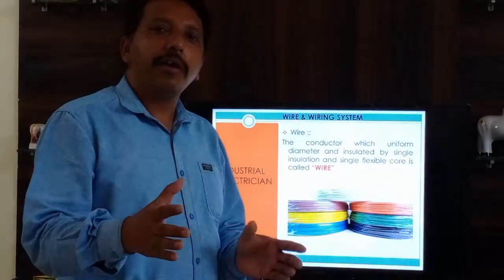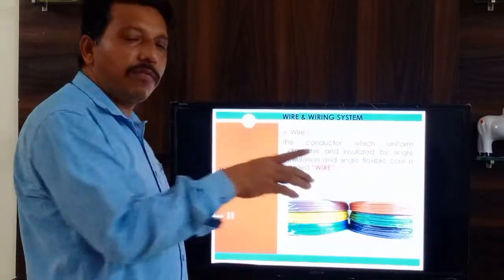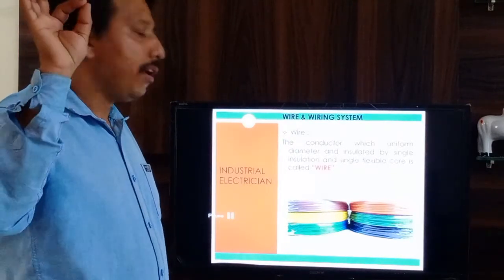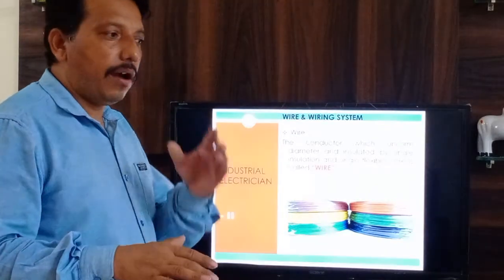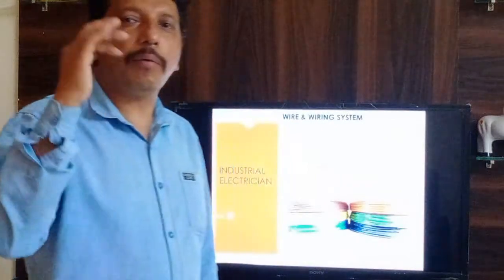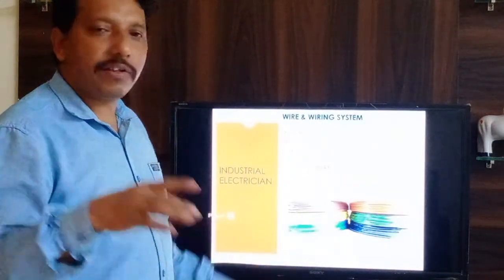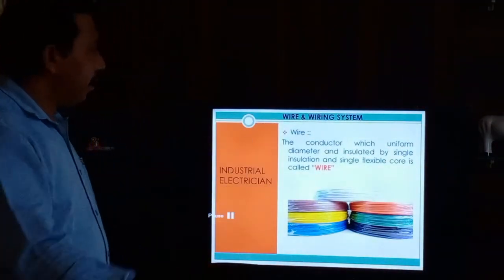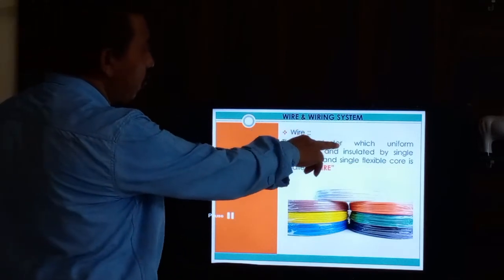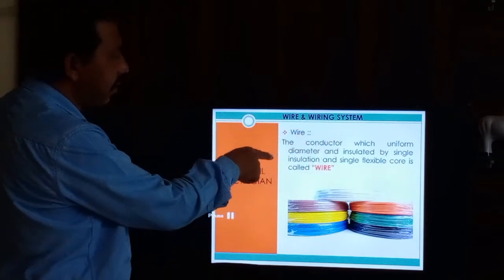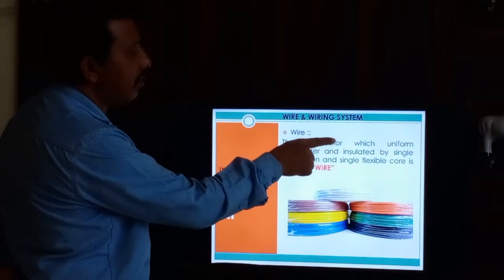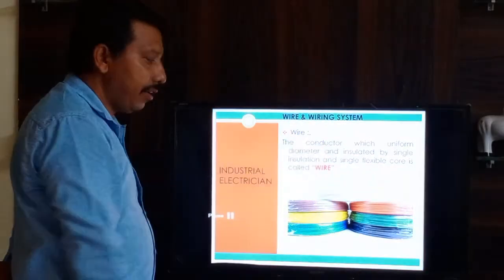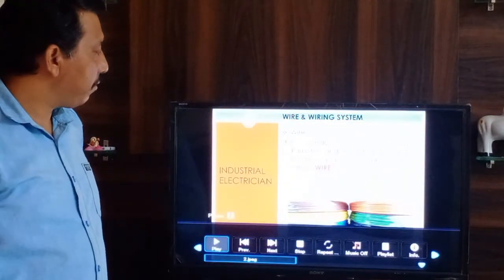So wire has a flexible core inside, and it comes only with single insulation, not double insulation. Cables come in double insulation with armor, but wire is only single insulation and flexible. So these types of wire, the conductor of uniform dimension insulated by single insulation and single flexible core, is called wire. Okay, I hope all of you are clear about the wire definition. Next one.